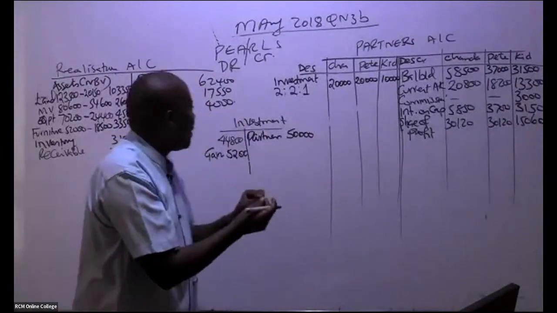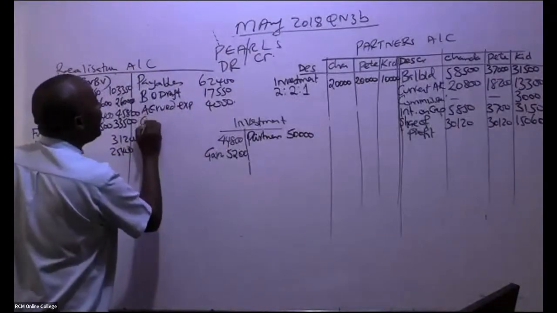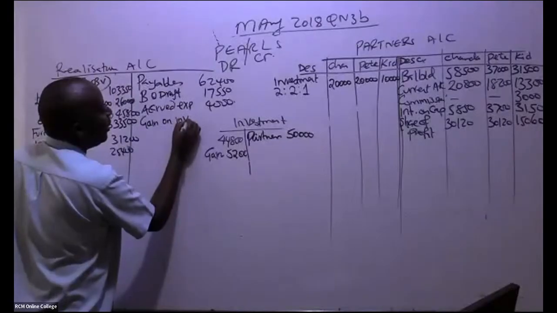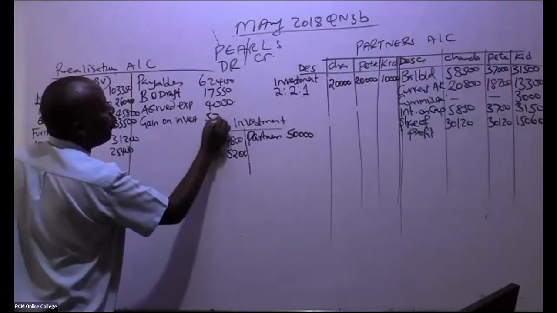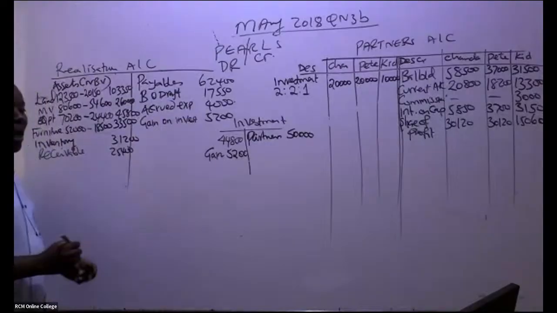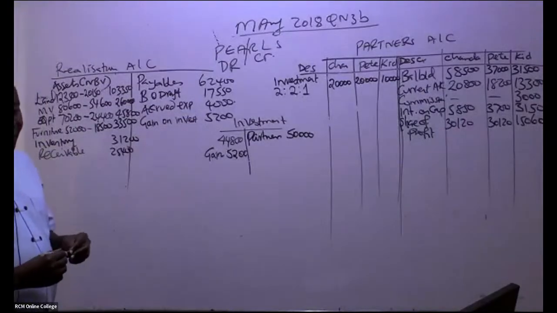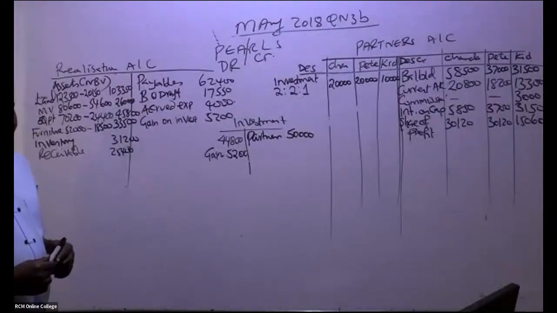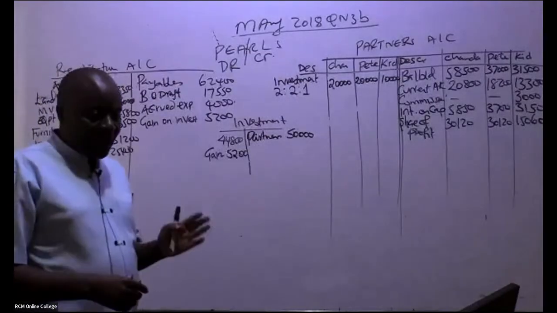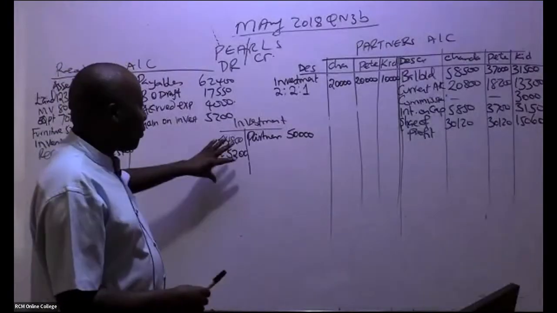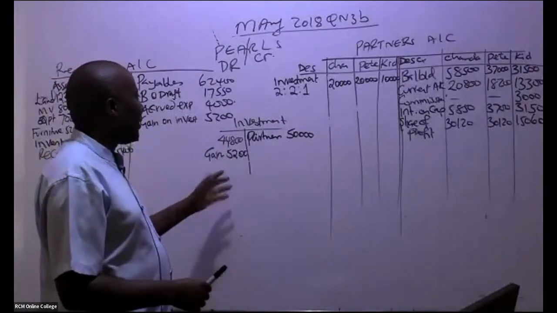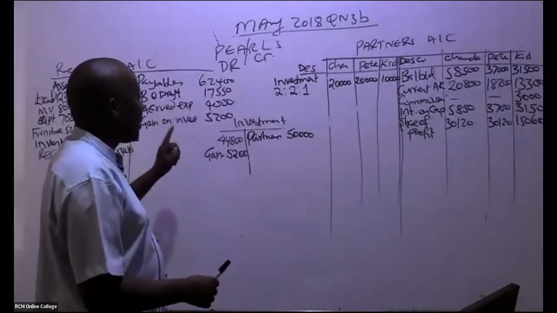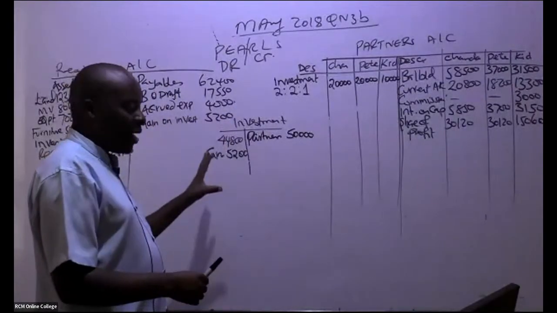So come and tell us here the gain on realization. The gain on investments, you just book the whole amount, 5,200. So you write there 5,200. Not many students will be able to see this in an exam, but remember, everything you're doing here is a tick, tick, tick, tick. There are so many low-hanging fruits here.